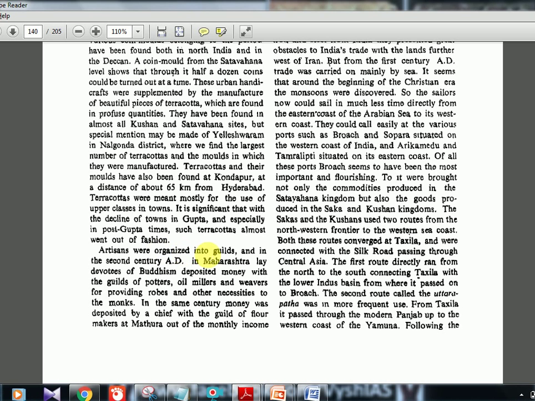Artisans were organized into guilds, and in the 2nd century AD in Maharashtra, lay devotees of Buddhism deposited money with the guilds of potters. A guild is like a group of merchants, a group of potters. Anything which is in a group is called a guild. Okay, and all these jobs are again mentioned.